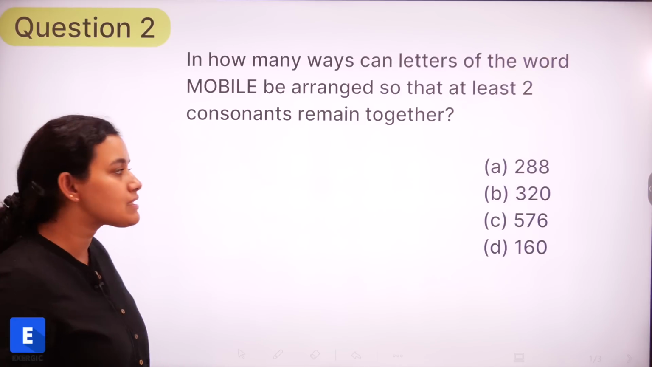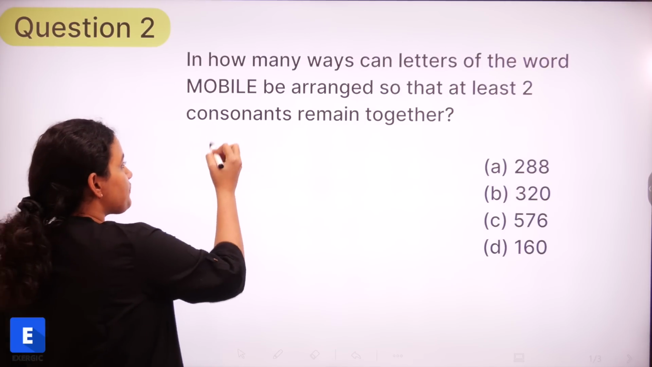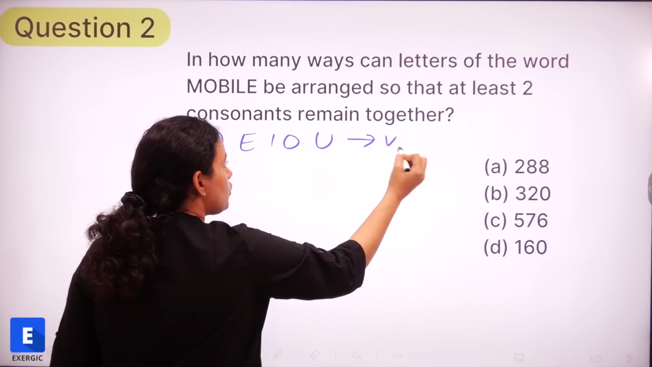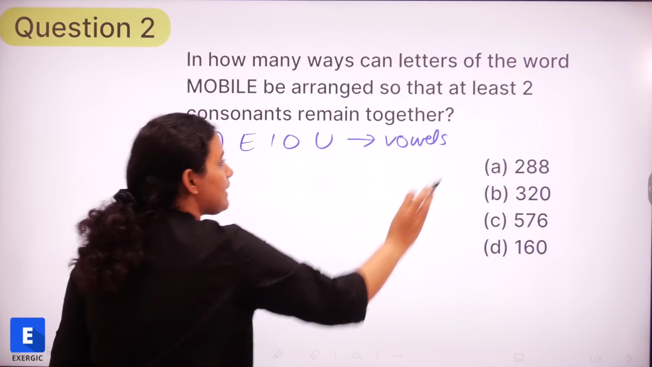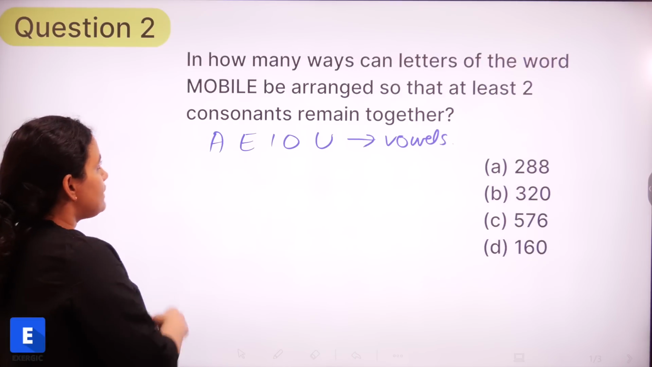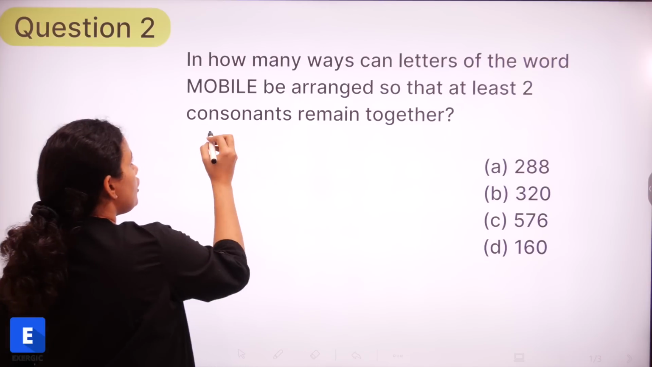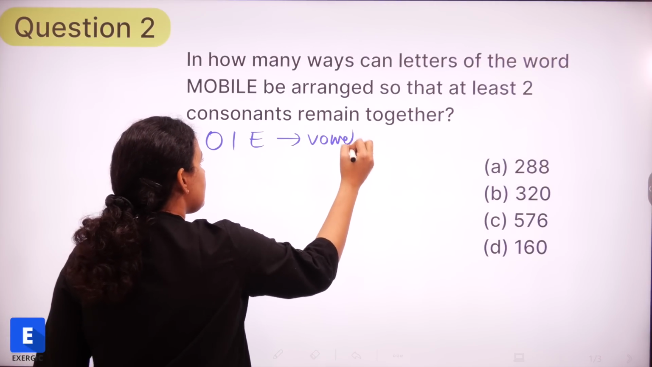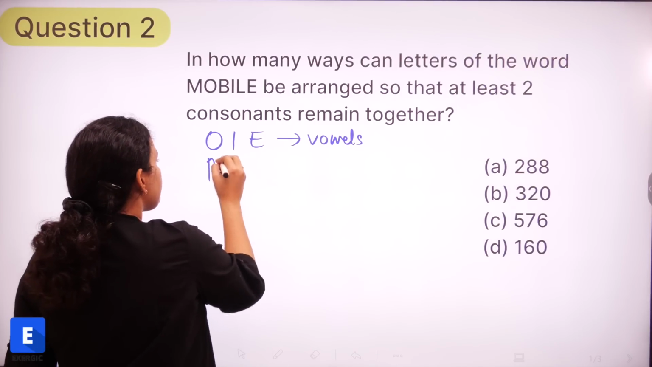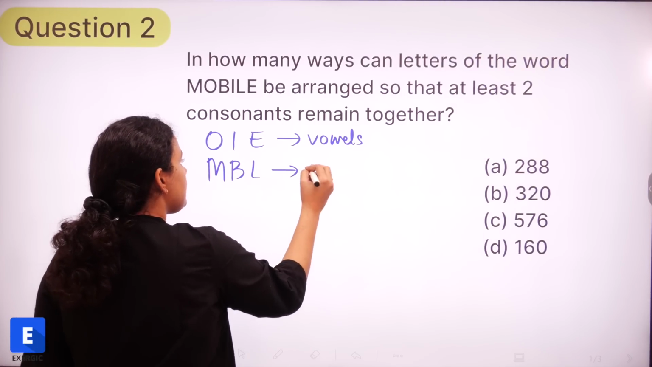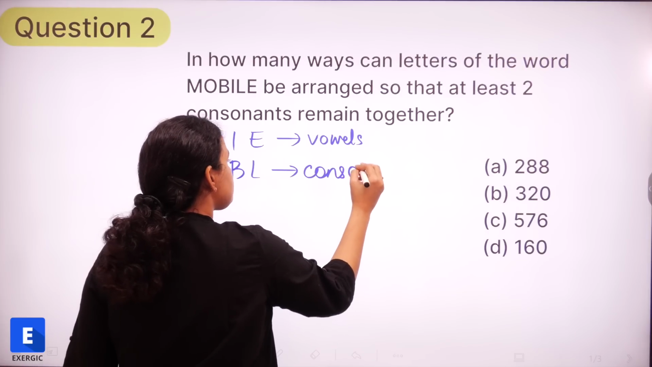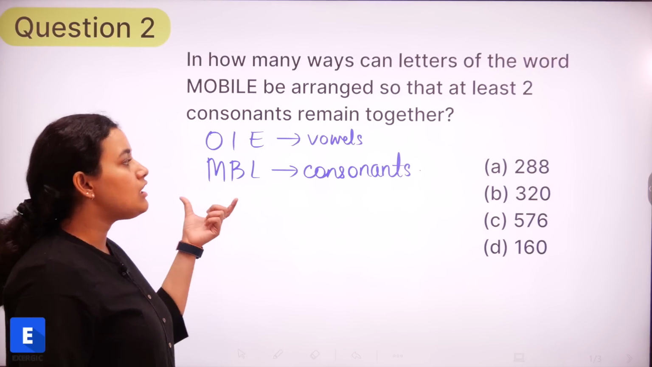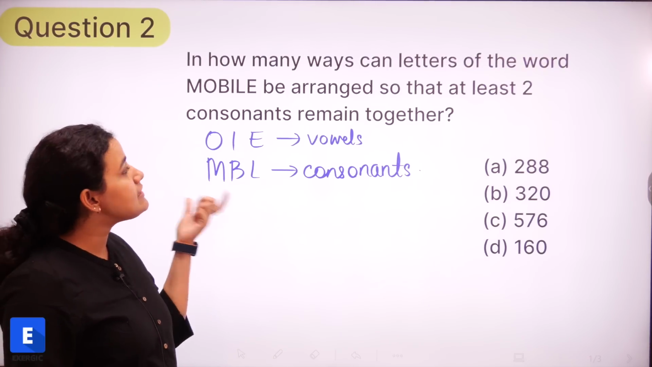So what are consonants? In the English alphabet, A, E, I, O, U, these are the alphabets which are known as vowels, and everything else is a consonant, right? So in this particular word, we have got O, I and E. These 3 are my vowels, and M, B and L. These 3 are my consonants, right? And we want to find out the number of ways in which at least 2 consonants remain together.